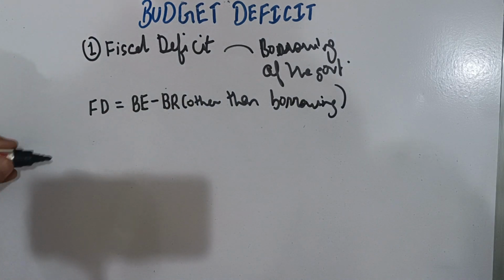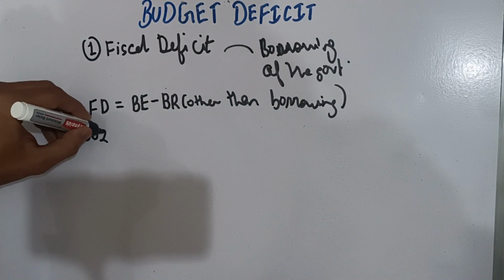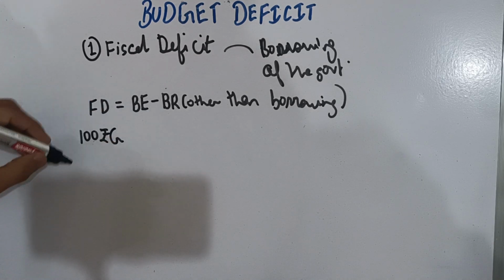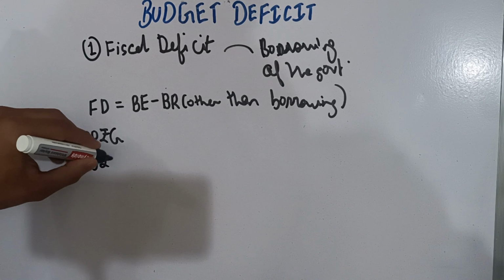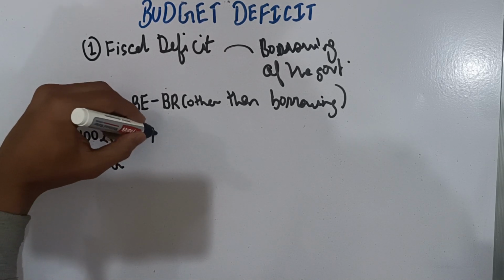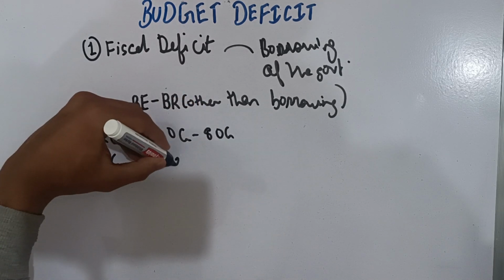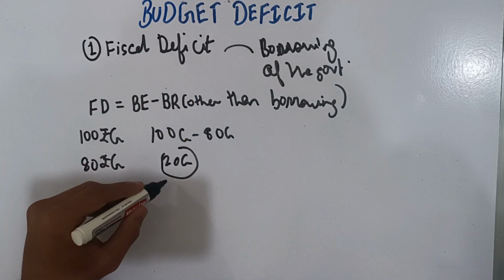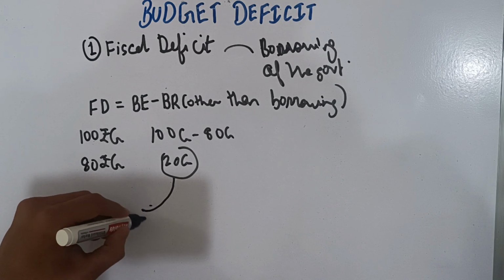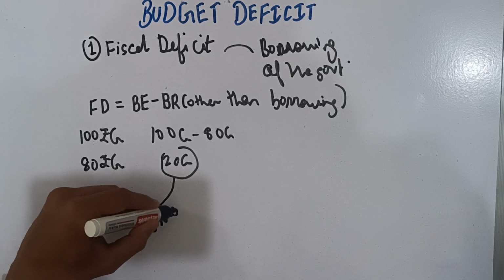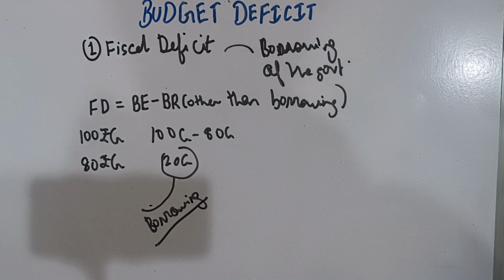If we calculate this, for example, if the government has incurred an expense of 100 crore and has only earned 80 crore, the fiscal deficit would be 100 crore minus 80 crore, that is 20 crore. That is, the excess expenditure of 20 crore is met by the government by borrowing the money. This is the concept of fiscal deficit.